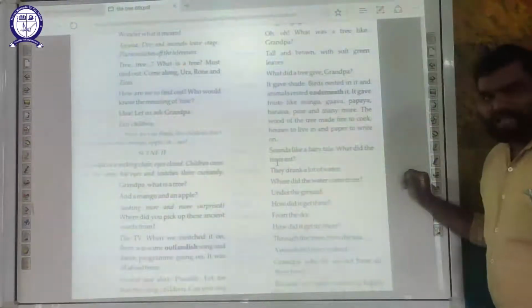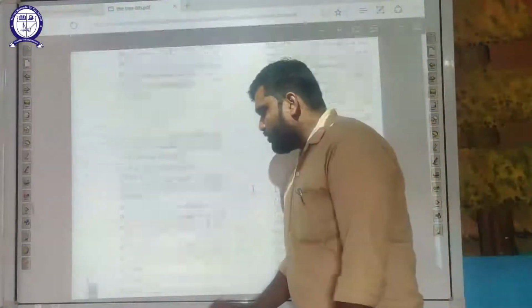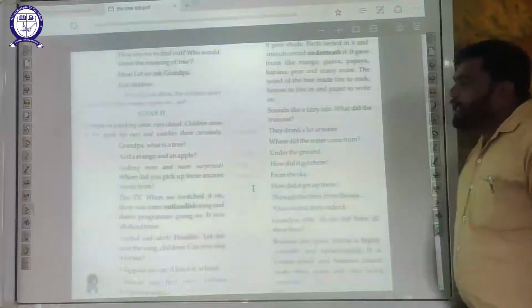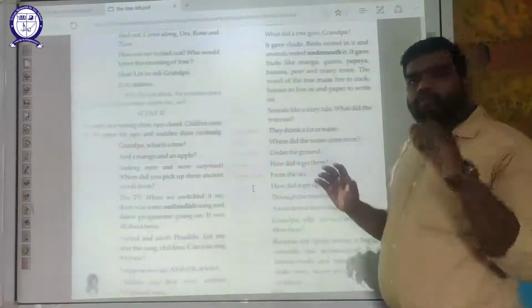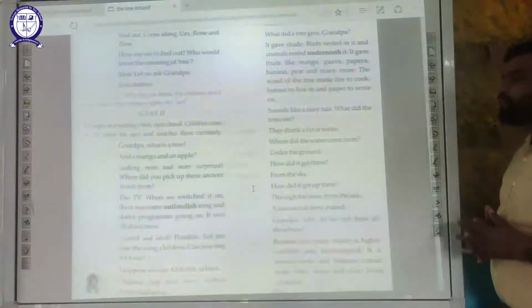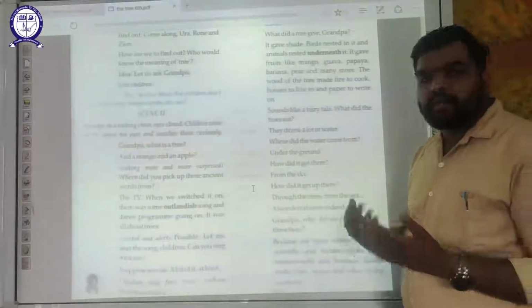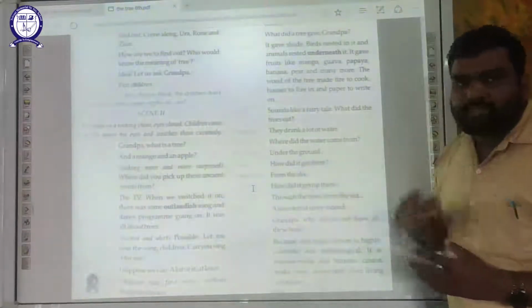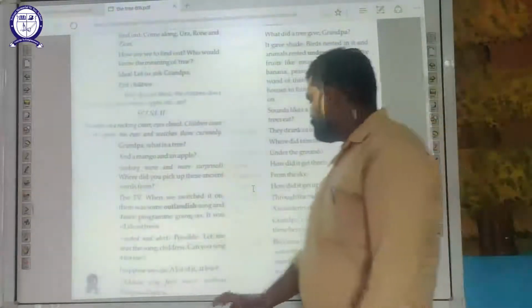Ron says, sounds like a fairy tale. What did it eat? Okay, what did the tree eat? Grandpa says, they drank a lot of water. And the next question arises, where did the water come from? Grandpa says, under the ground. And how the water reached under the ground? Grandpa says, from the sky. And where did it reach the sky? From the trees and the sea. Okay.